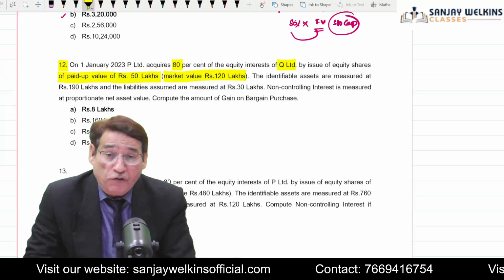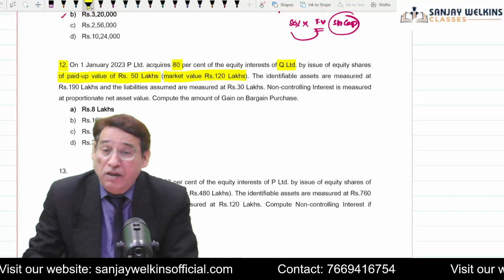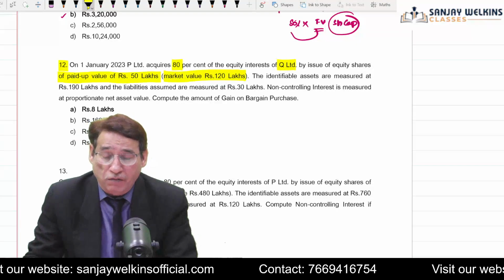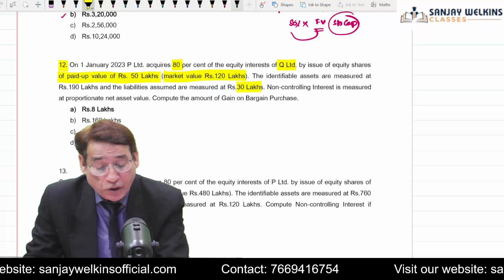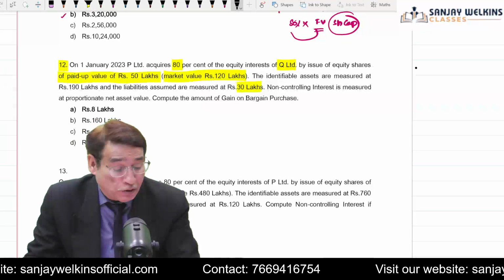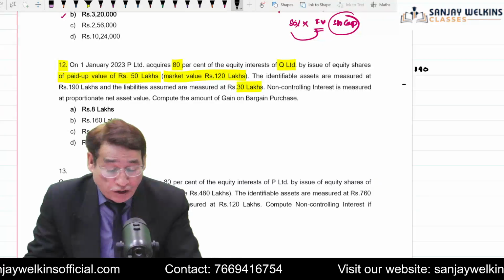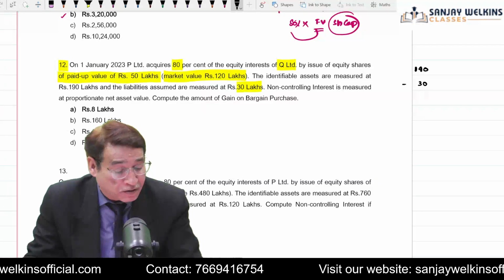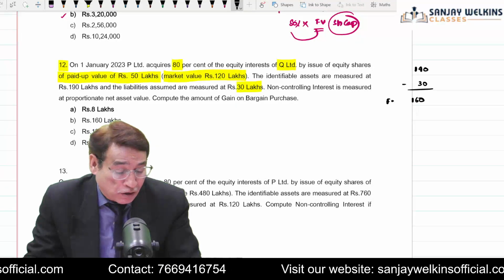The identifiable assets given to you are measured at 190 lakh. This is also given in the question, and liabilities are worth rupees 30 lakhs. So on the date of control, it is given that the fair value of the asset is equal to 190 lakh, while the value of liability is equal to 30 lakhs. So the fair value of net assets is equal to 160 lakh.